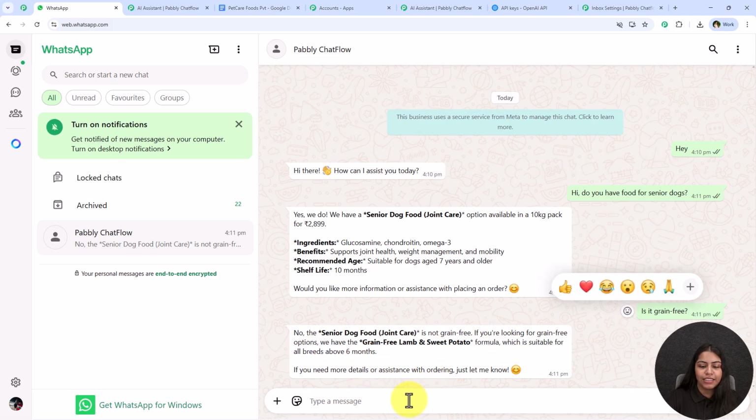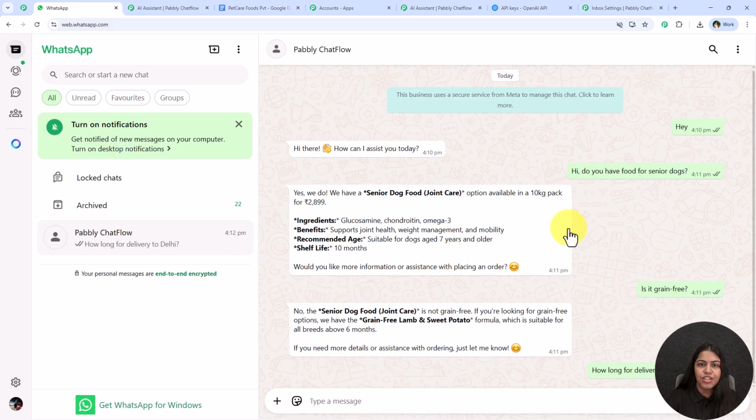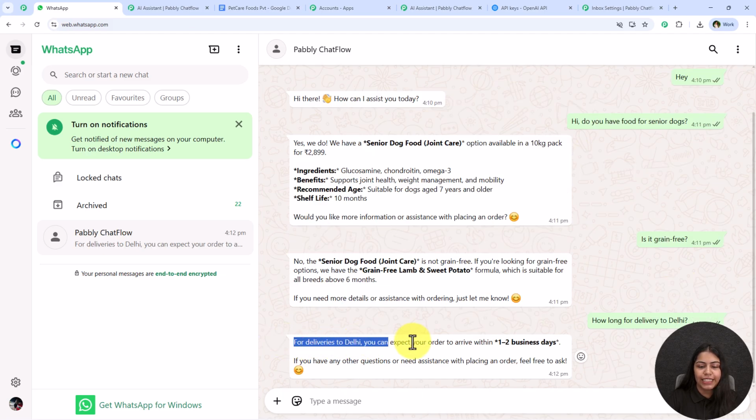Alright, let's ask another question. How long for delivery to Delhi? And I'm going to send this message. An automatic reply will be generated for this too. I'm going to wait for the reply. And it is saying for deliveries to Delhi, you can expect your order to arrive within 1 to 2 business days.